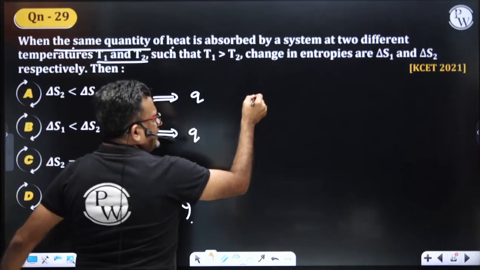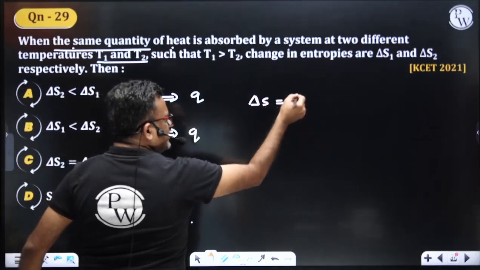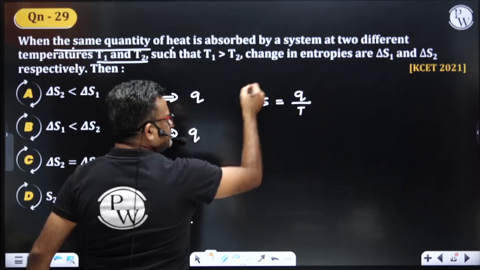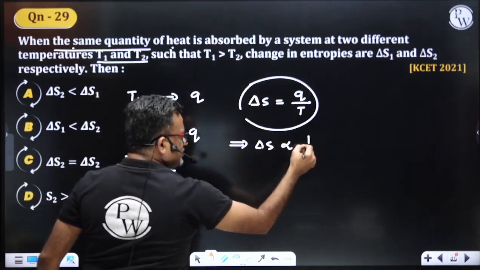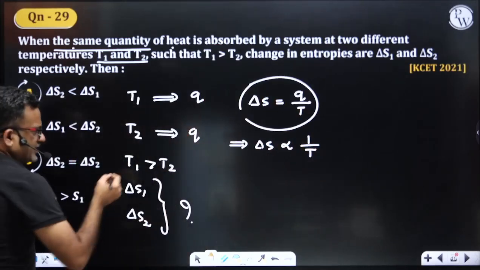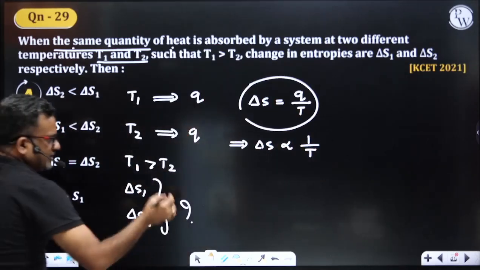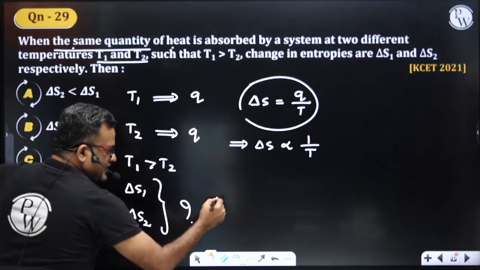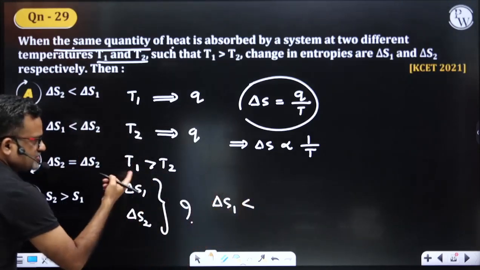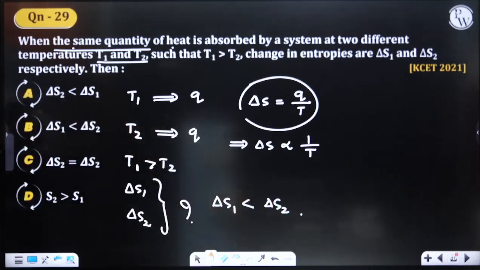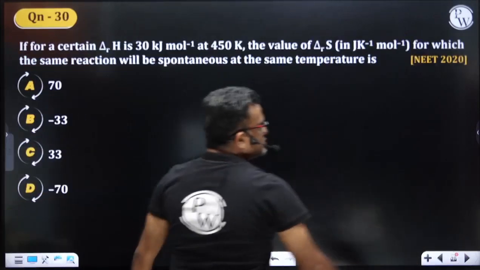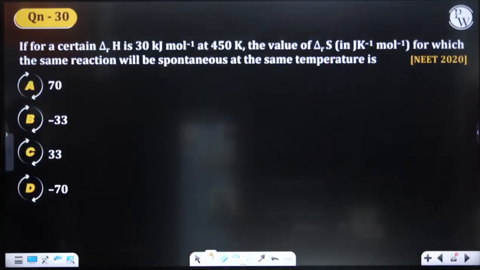The entropy, change in entropy is calculated by the formula Q/T. Remember this? This implies that change in entropy is inversely proportional to temperature. If temperature T1 is more, delta S1 would be less. If temperature T2 is less, delta S2 would be more. Therefore, delta S2 is greater than delta S1. So our answer is option B. Delta S2 is greater than delta S1. KCET neat questions, I guess.